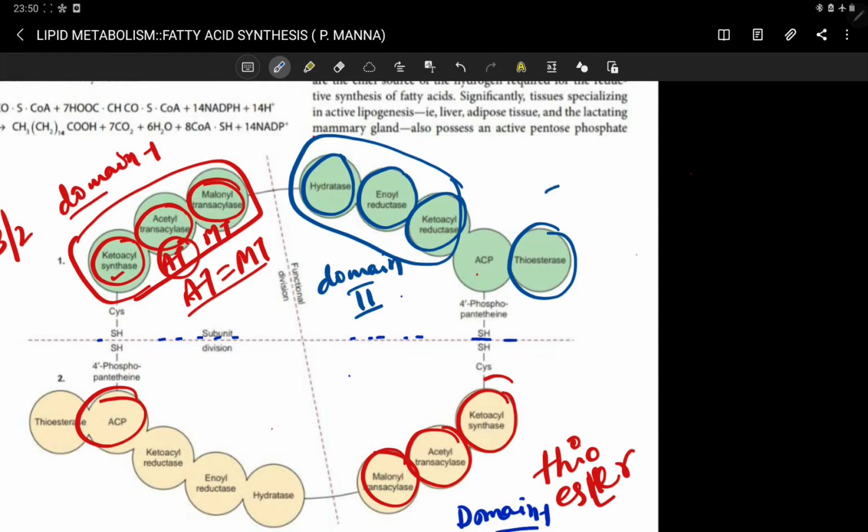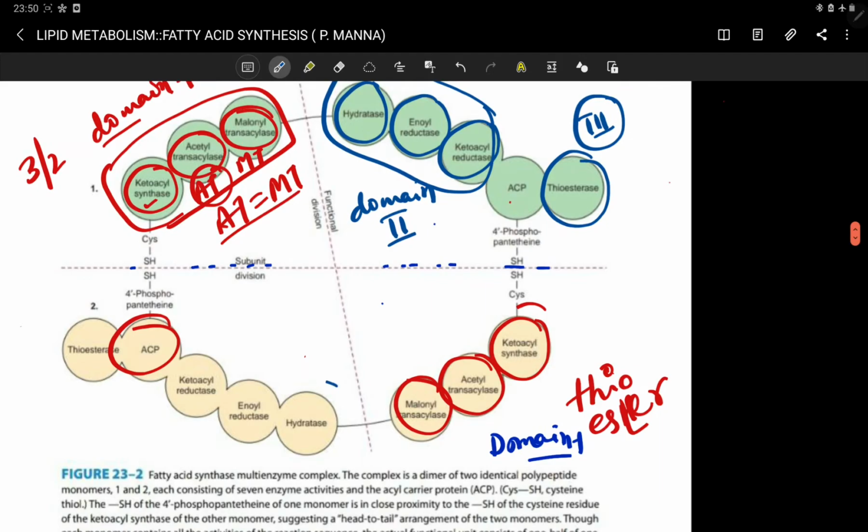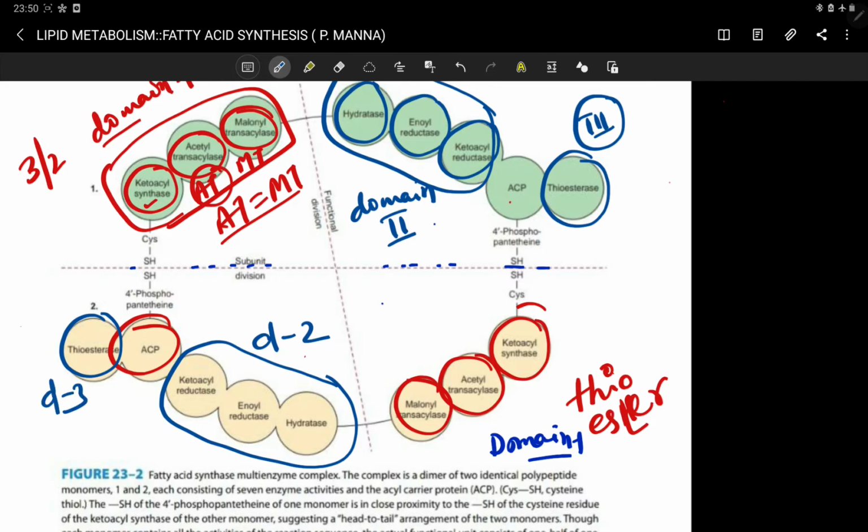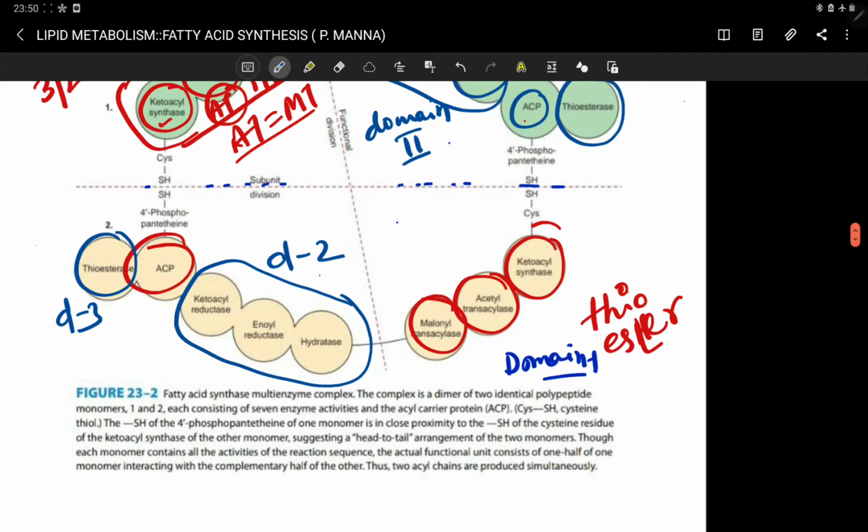So this is your third domain. Similarly, here you can see domain 2, and you can see the thioesterase in domain 3. I already told you previously, and now I am telling you again, that ACP, the acyl carrier protein, has no enzymatic activity.